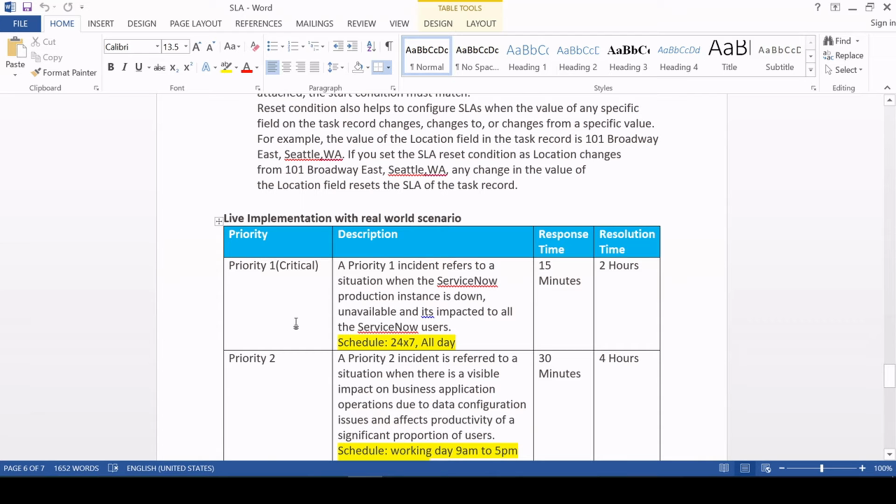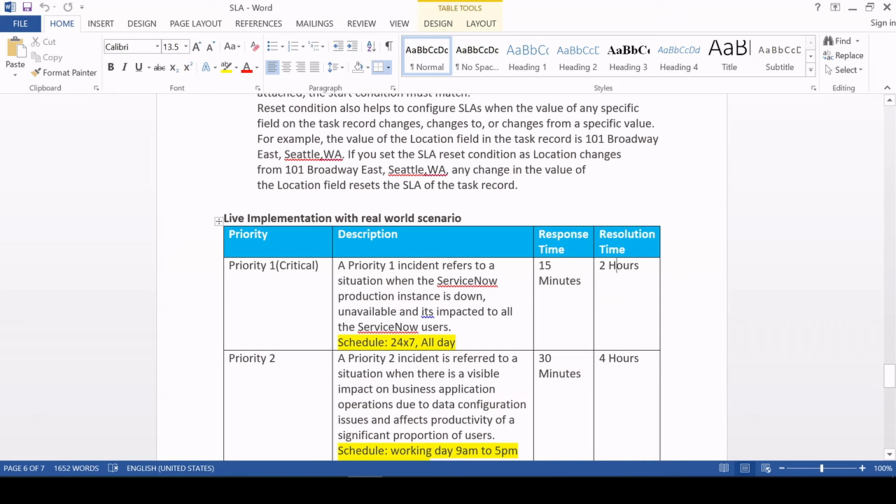Fine. And I'm hoping that you can answer all the cross questions asked by your client. Now let's directly jump to the ServiceNow instance and start implementing this data given by the client.